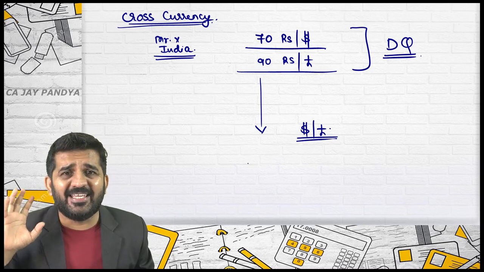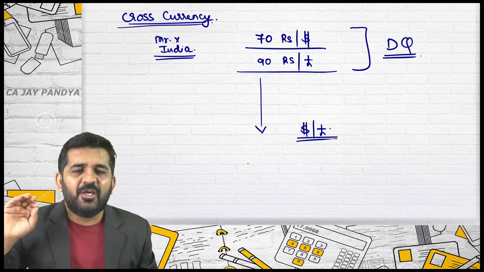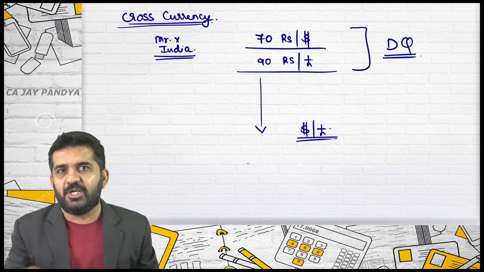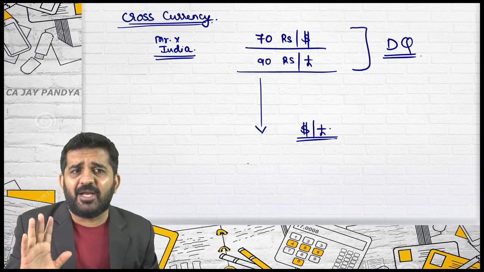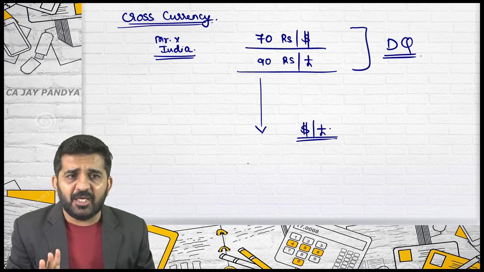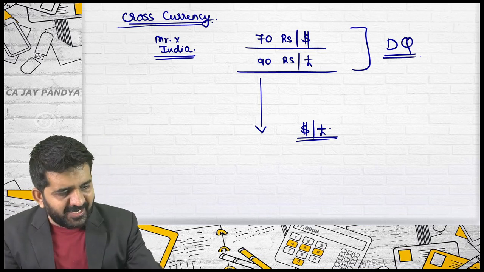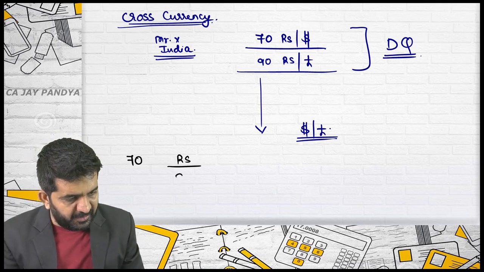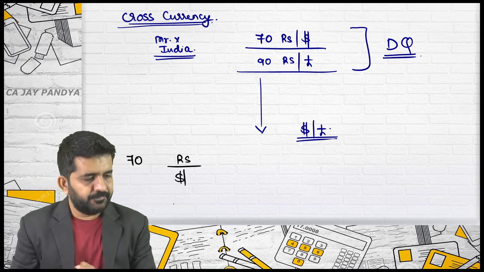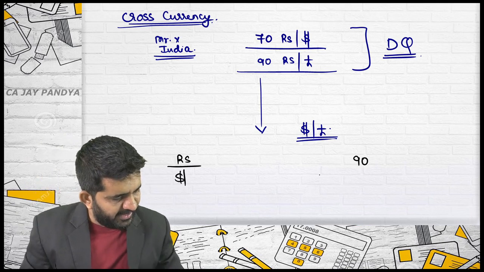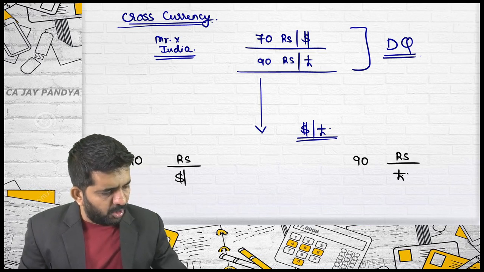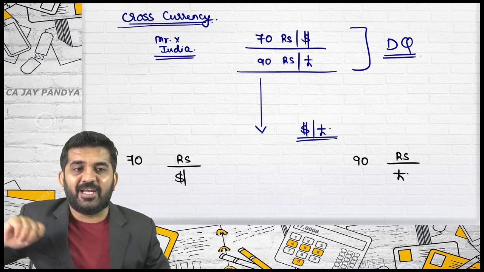This becomes very easy. You just need to know if there is something in numerator and denominator and they both are equal, they can be cancelled. If you know just simple mathematics, you can solve cross currency rates. I am writing the rates in the proper manner. 70 rupees per dollar, 90 rupees per pound. Always write it down in this manner, numerator and denominator.